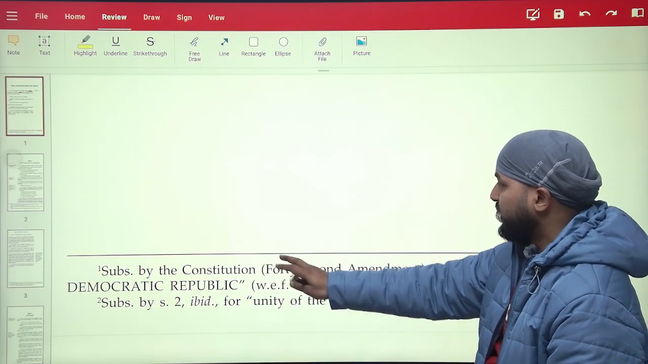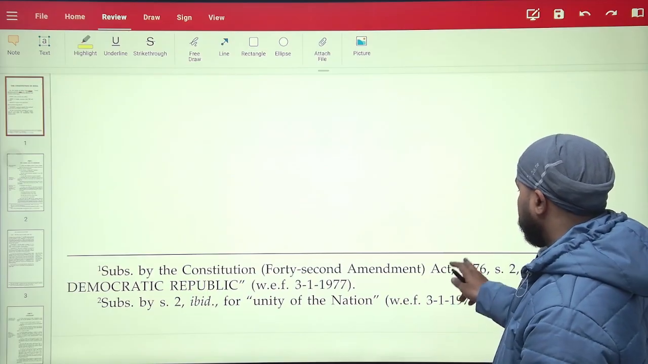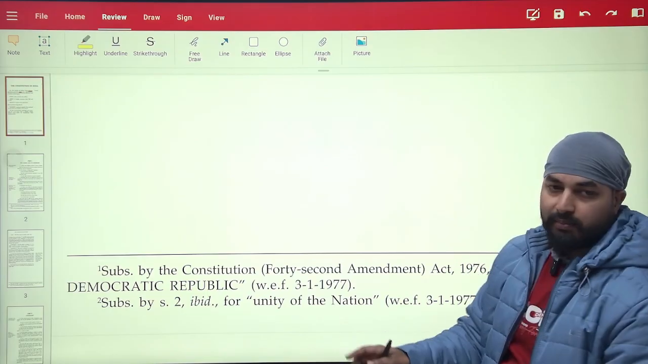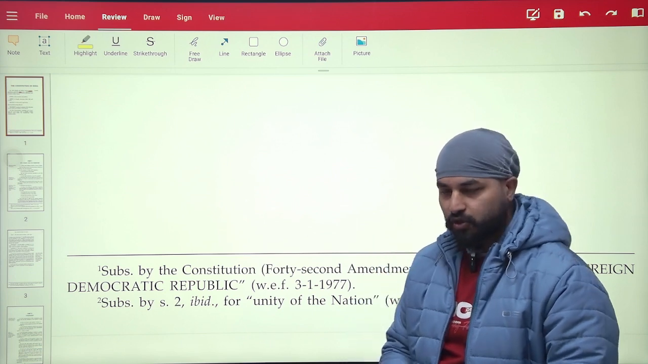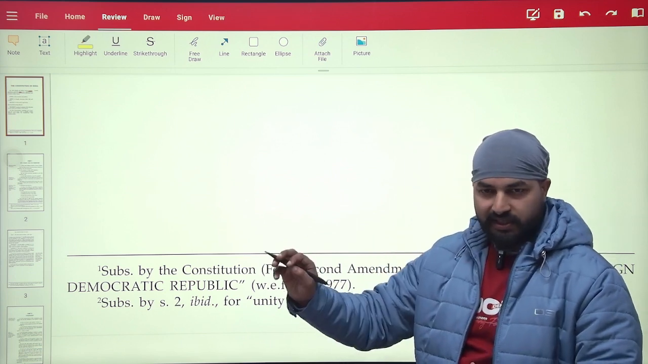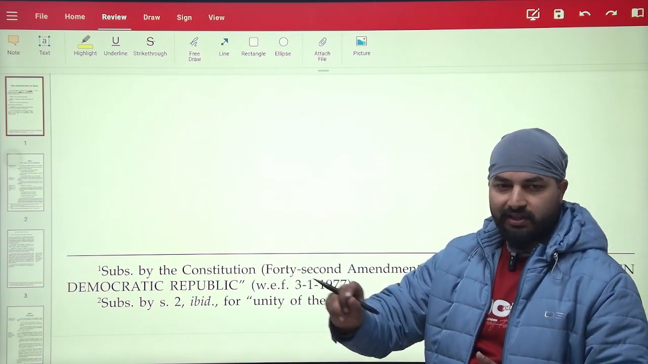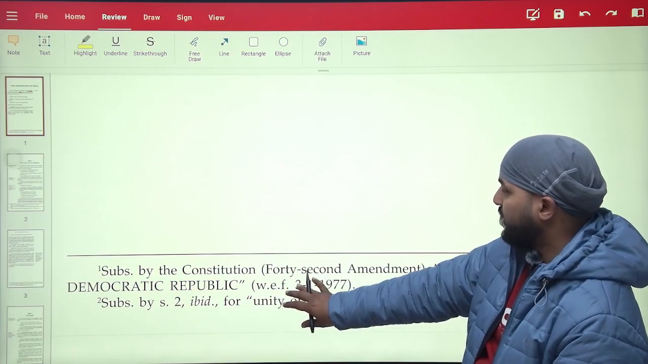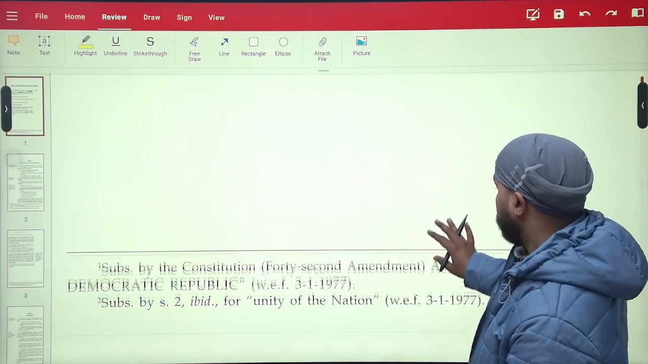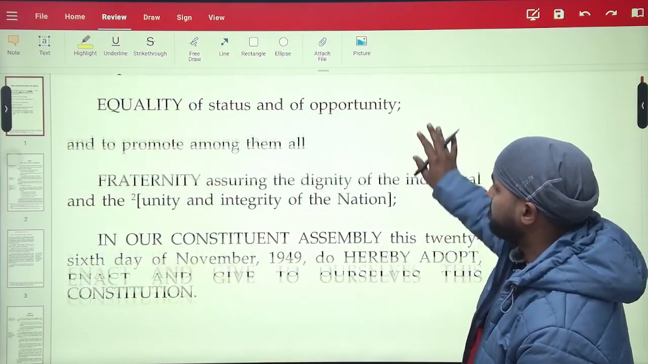With effect from means this was enacted in this year 1976. It is always done in the parliament system. We pass the bill on a certain date, but we mention that this will come into effect from a certain date. So this is the date from which this will be amended and read as this.